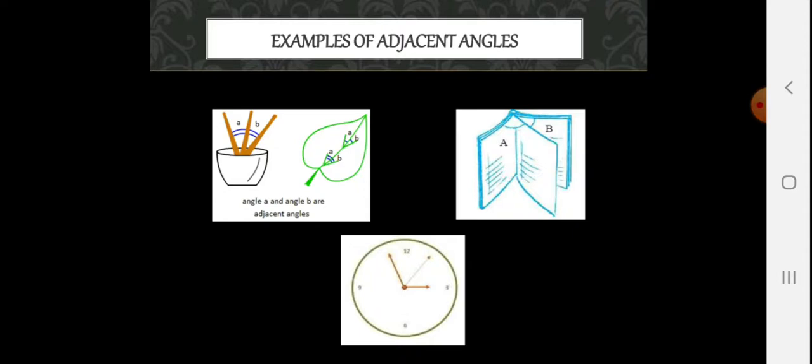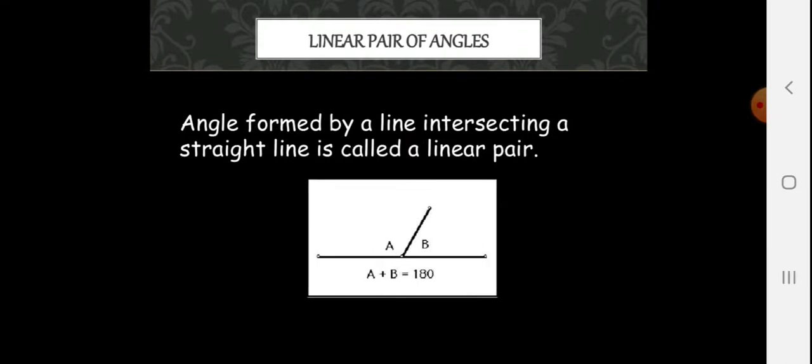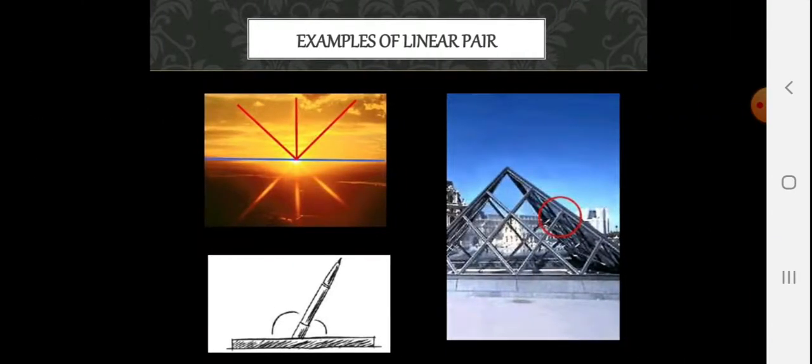You can just figure out how they are adjacent to each other. Linear pair angles: angles formed by a line ray intersecting a straight line are called a linear pair. Angle A plus angle B is equal to 180 degree. Examples of linear pair. All of these sum up together to 180 degree.